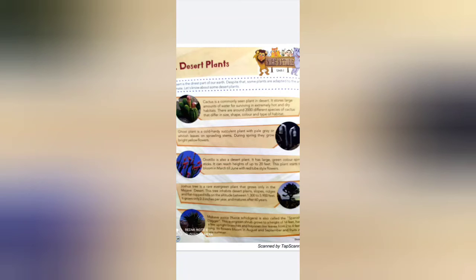Joshua tree is a very rarely found evergreen plant. It grows only in the Mojave Desert, on desert plains, slopes, ridges and flat topped hills at an altitude between 1,300 and 5,900 feet.